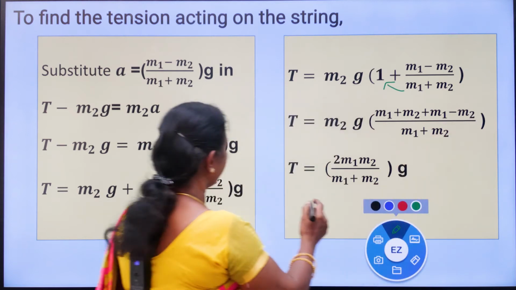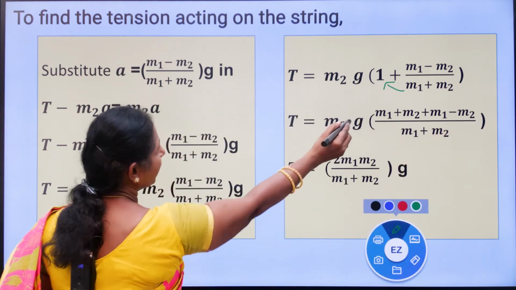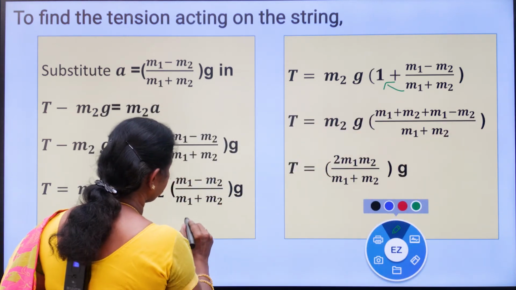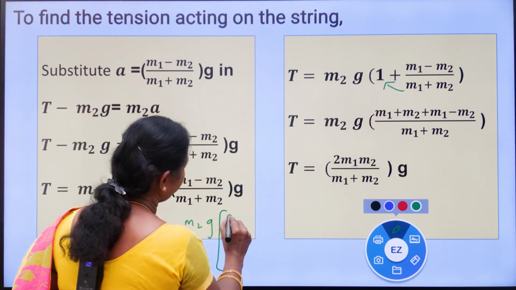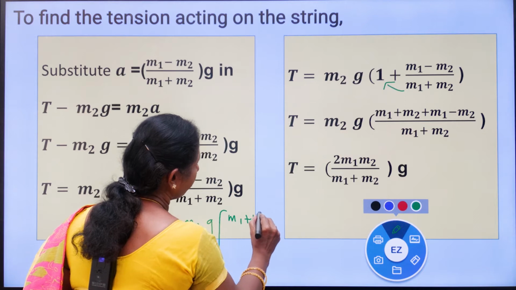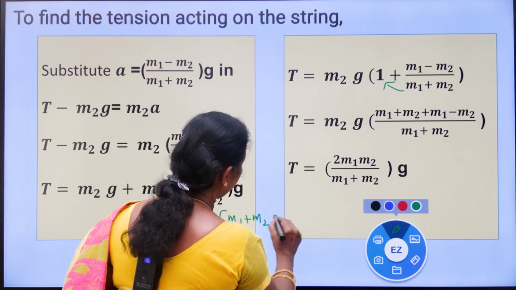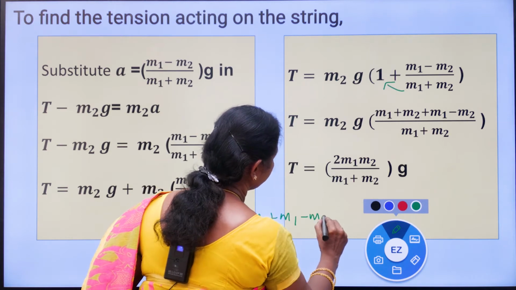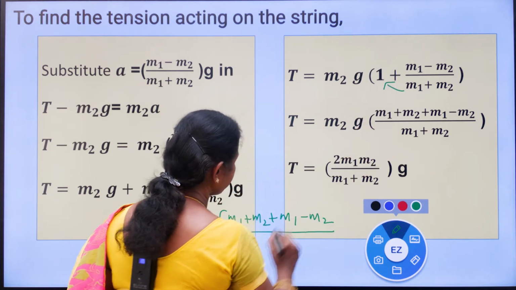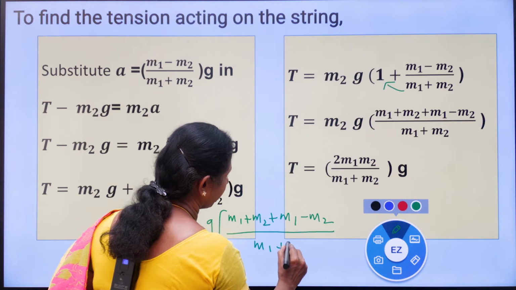So, clearly we will do here. Take LCM, so m2g is out. Take LCM: m1 plus m2, then plus m1 minus m2, divided by m1 plus m2 in the denominator.